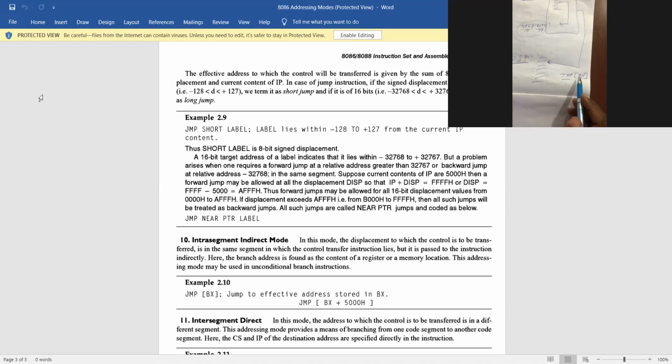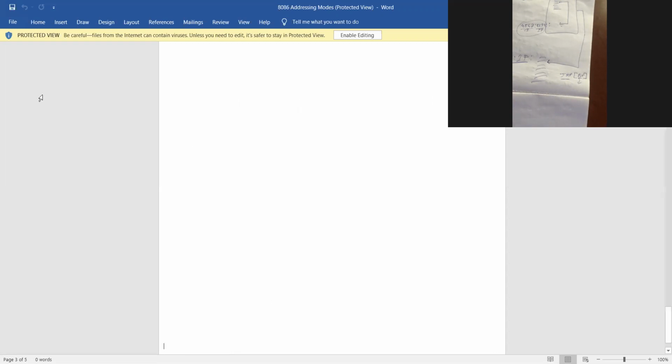The jump short level and jump BX instructions are basically the same. In the first instruction, the address is given in the instruction itself, means directly, and in the other it is given in a memory location, and the memory location is given with a register pair, through a register. That's why it's called intra segment indirect addressing mode. Is it clear? Yes, sir. Next, come down to inter segment.